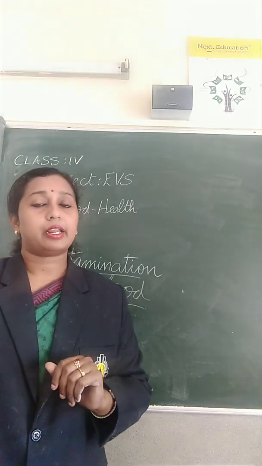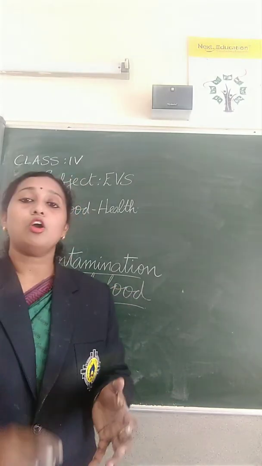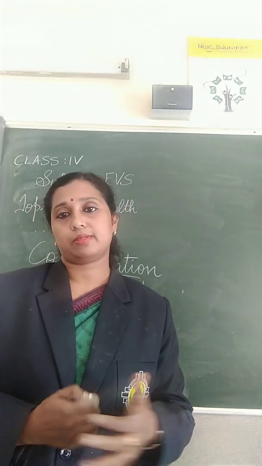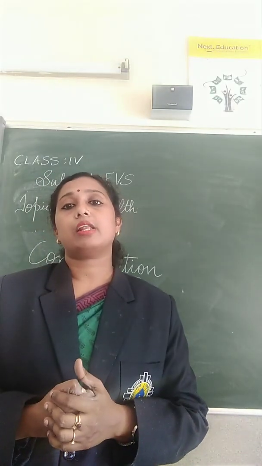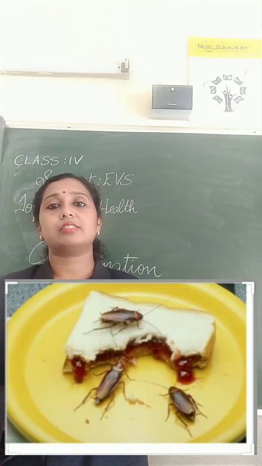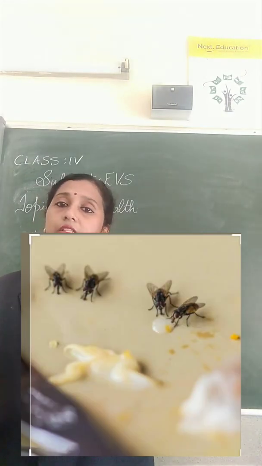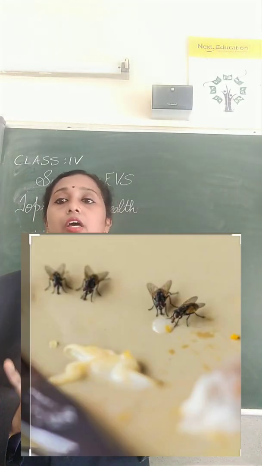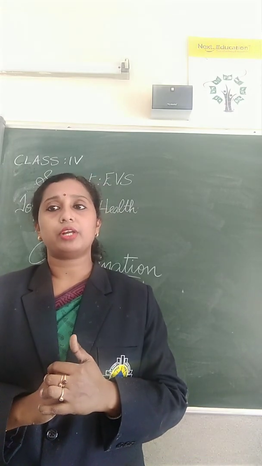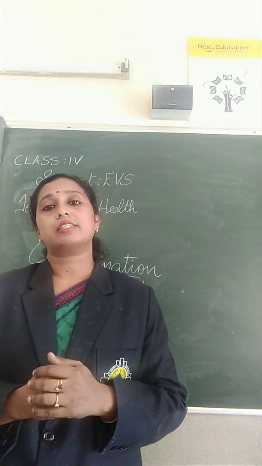So next we will study how these foods get contaminated. Contamination of food. You might have seen cockroaches sitting on the food items, isn't it? During night time, you can see cockroaches sitting on the food items. Then houseflies sit on rubbish, and then they will fly and sit on the food items also, isn't it? So once an insect touches the food items, it becomes contaminated and we shouldn't eat such foods.